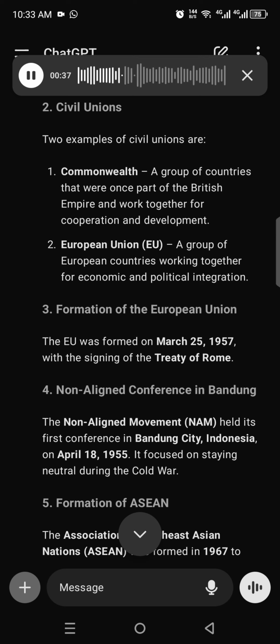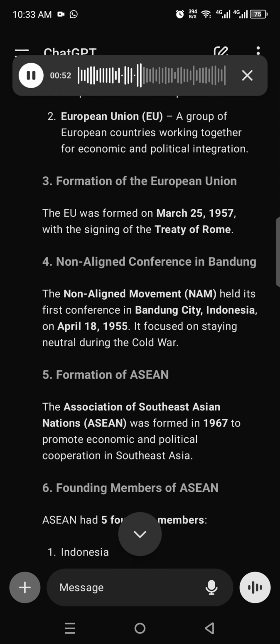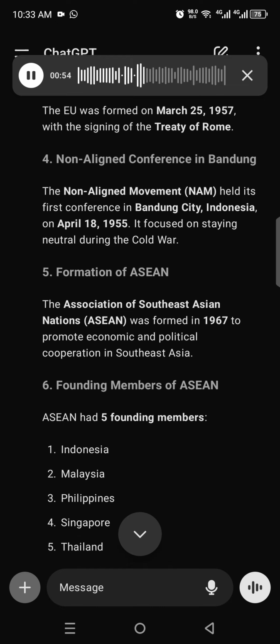3. Formation of the European Union. The EU was formed on March 25, 1957, with the signing of the Treaty of Rome. 4. Non-aligned conference in Bandung. The non-aligned movement held its first conference in Bandung City, Indonesia, on April 18, 1955. It focused on staying neutral during the Cold War.